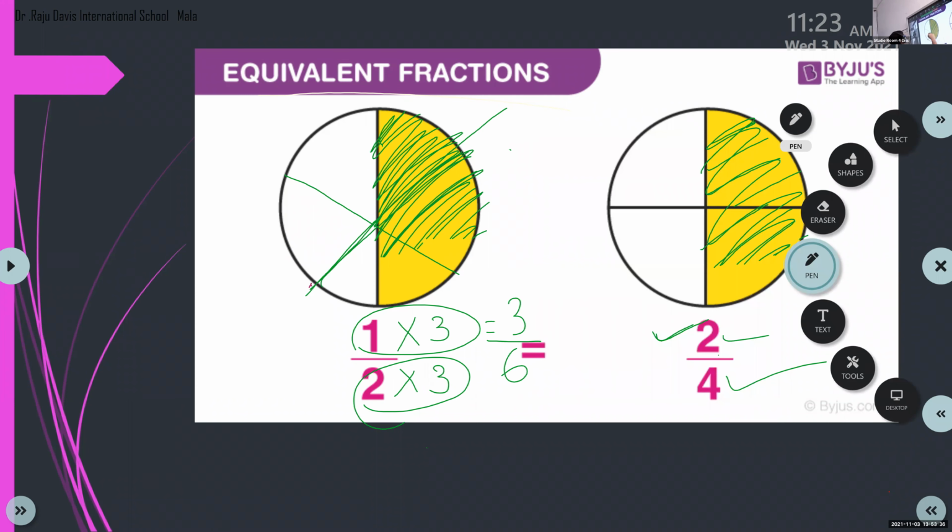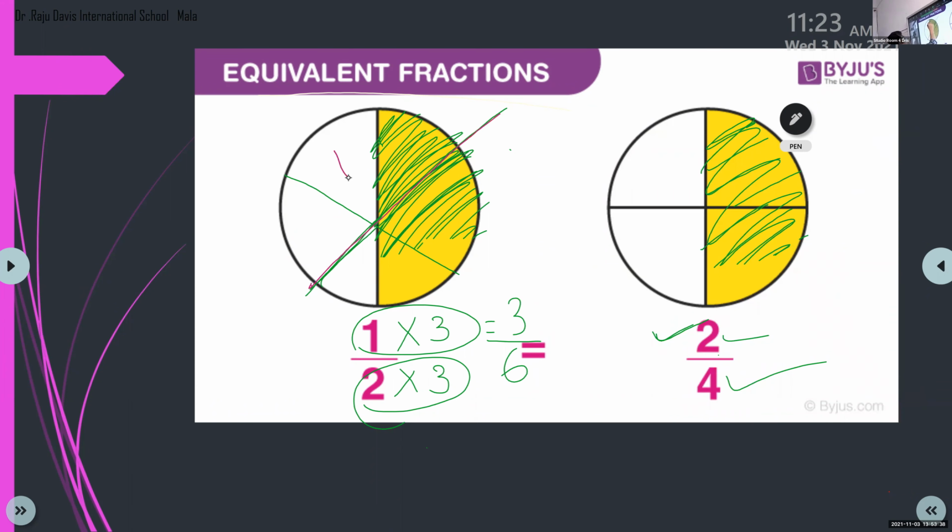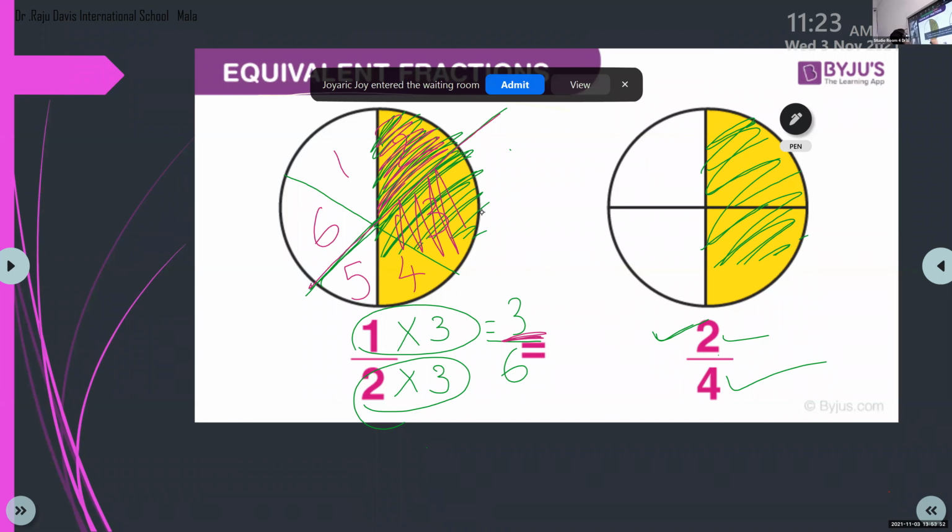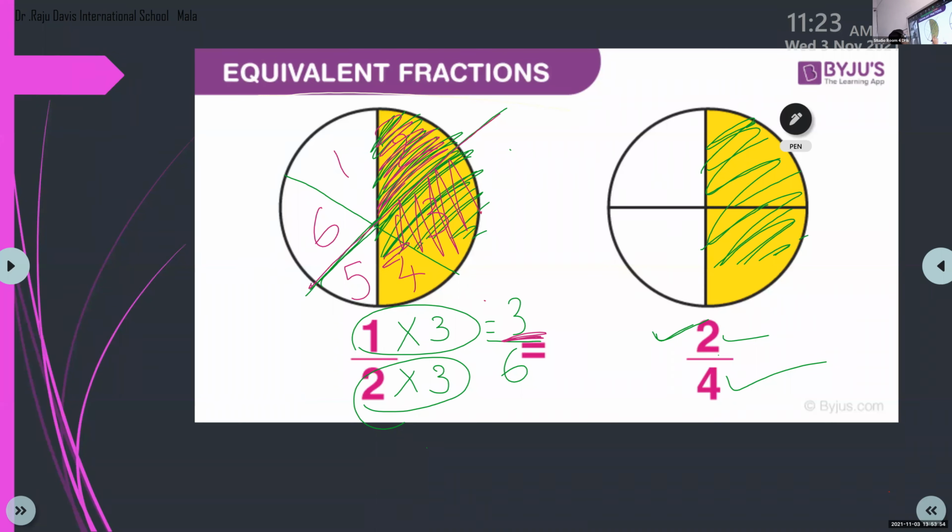So if you are making this again, 1, 2, 3, 4, 5, 6. And children, how many am I going to shade here? 3. One part shaded, then the second part, then the third part.